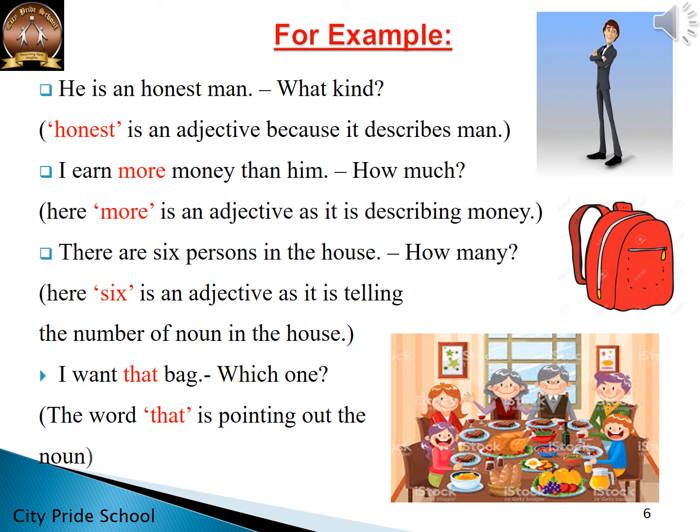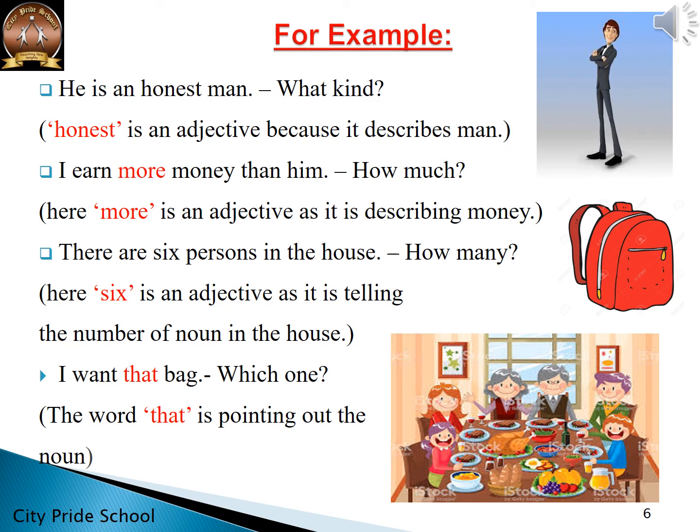The next one, I want that bag. So when you say I want a bag, you can give any bag. But when it is mentioned, I want that bag. So it answers the question, which bag? So the word that is pointing out the specific bag. So that is an adjective which describes the bag and answers the question, which one?